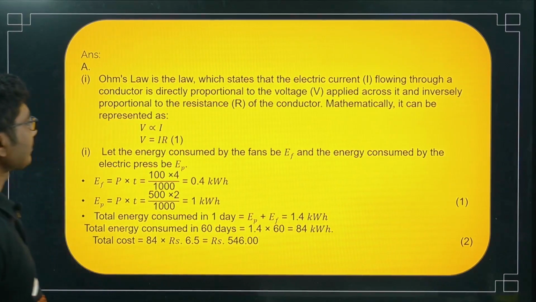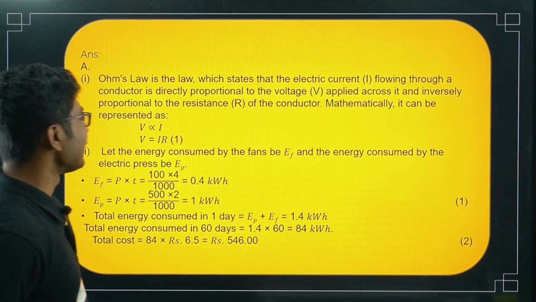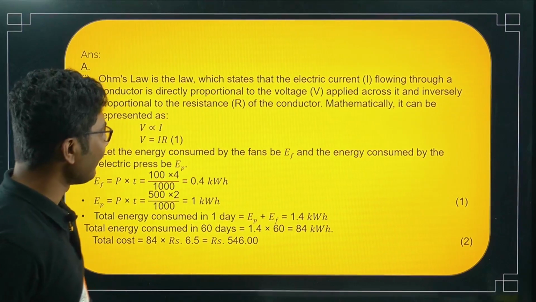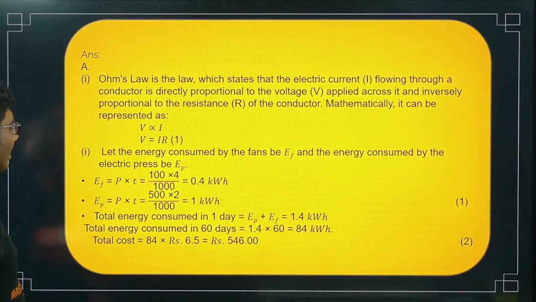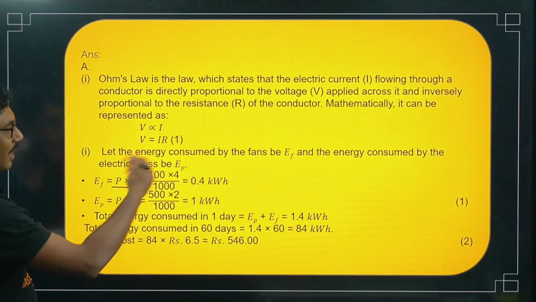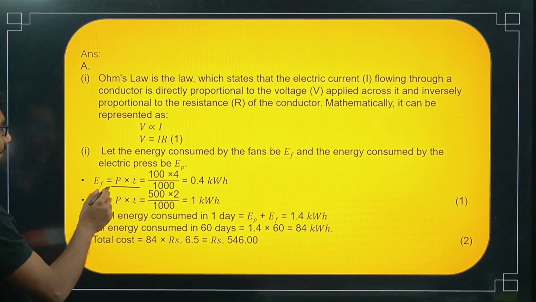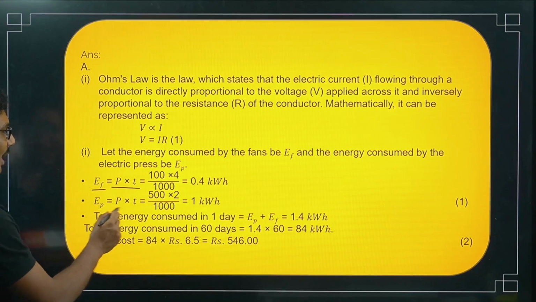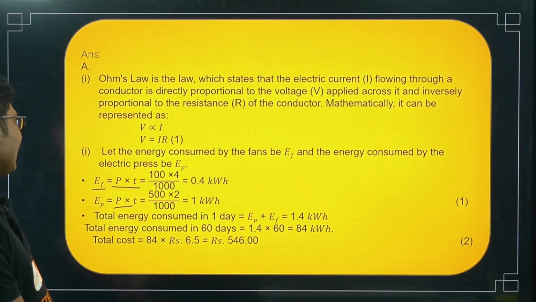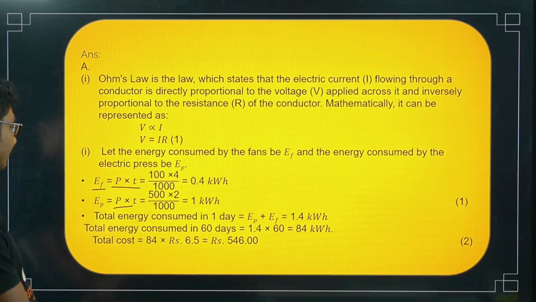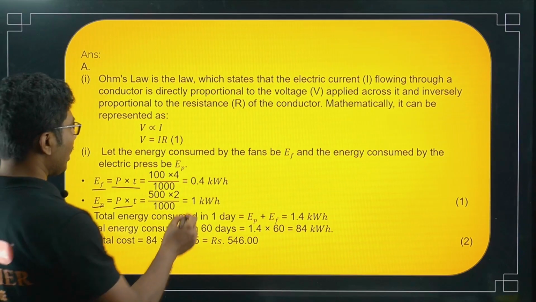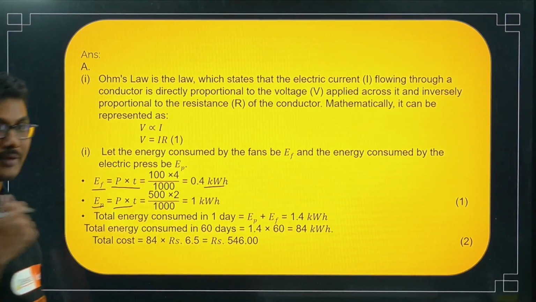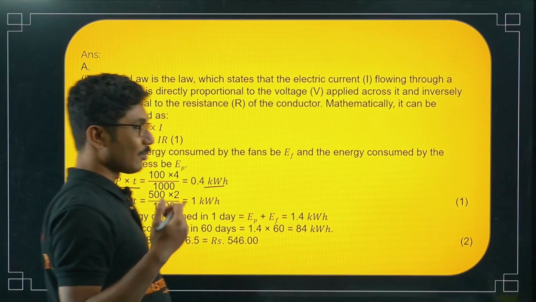Okay. Now let the energy consumed by the fans be EF and the energy consumed by the electric press be EP. So total energy is equal to P into T. So you have to calculate the total energy by the fans, similarly you have to calculate the total energy by the electric press, right? So kilowatt hour, how many hours it is working, what is the watt rating.